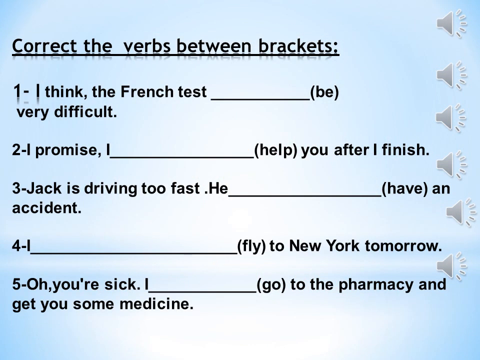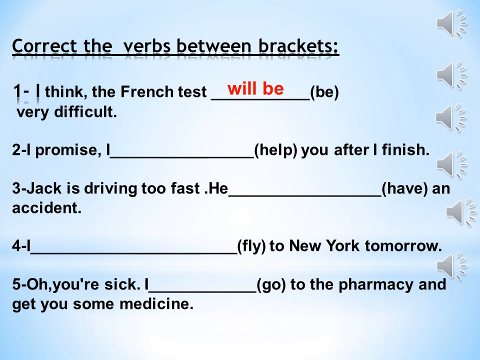Now, let's check your understanding and answer this exercise together. Correct the verbs between brackets. Before answering, you need to read the sentence until the end and find the keyword that will help you to use will or be going to. Number 1, I think the French test blank be very difficult. Here, the keyword that we have is I think, and as we said before, I think is one expression that is used with will, so the answer is will be.